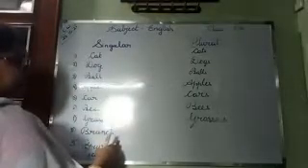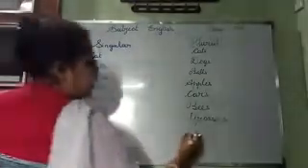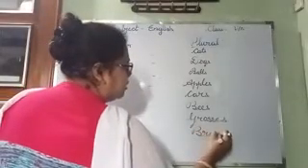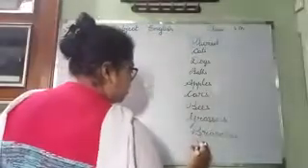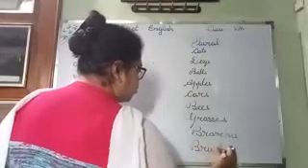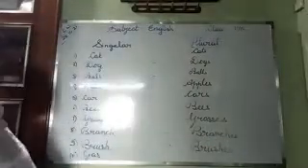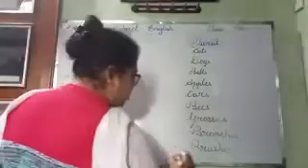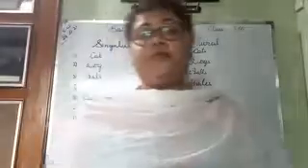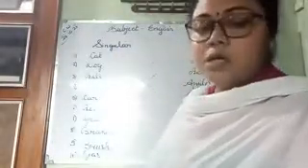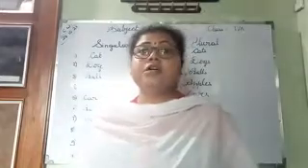Branch. B-R-A-N-C-H, branch. It ends in C-H, so you will write E-S. B-R-A-N-C-H-E-S, branches. Okay? Then brush. What you will write? B-R-U-S-H-E-S, brushes, because it ends in S-H. And last, here is written gas. G-A-S. It ends in S, so you have to write E-S. Gases. Understand? These are singular and plural. Every day you will practice with me. This is all about singular and plural.